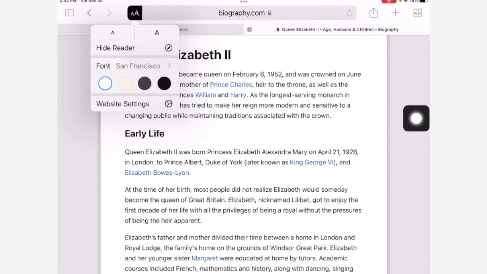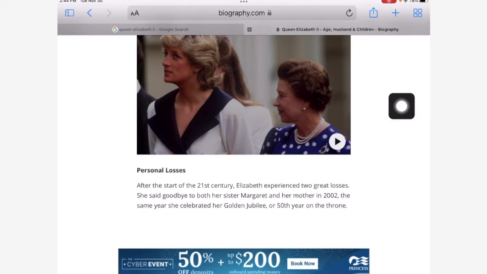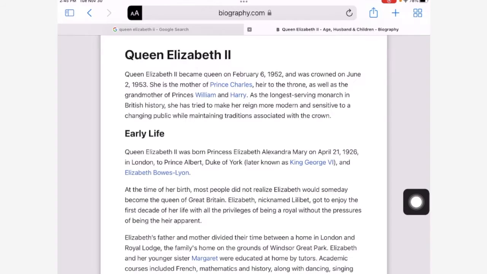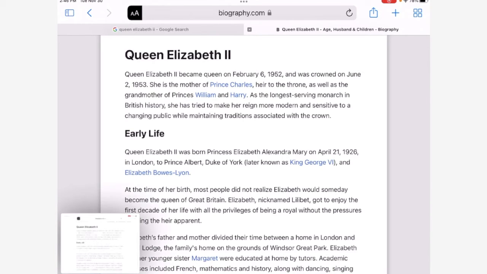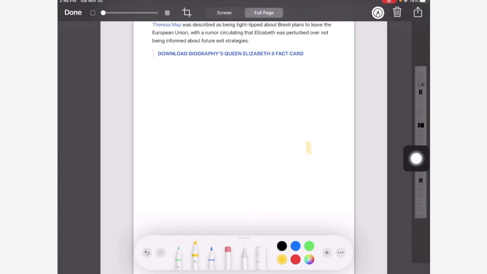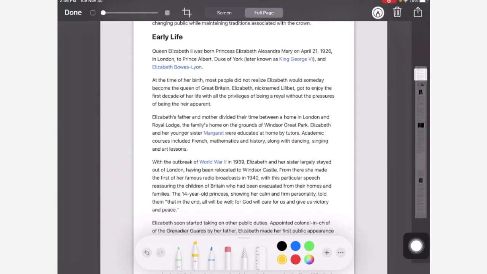When you get a photo, how do you put it in your camera? So right here, I press those two A's, and then it says show reader view, show reader, right there. When you get it in reader view, you're going to do a screenshot. Screenshot is power button, home button at the same time. Click. And you tap on that, and you go up here to full page. And then you can scroll over here on the right, and you can read it without ads, which is so much better.